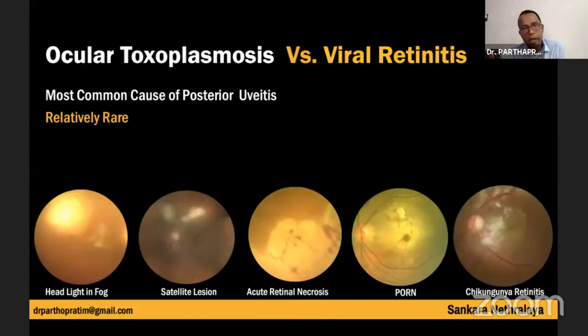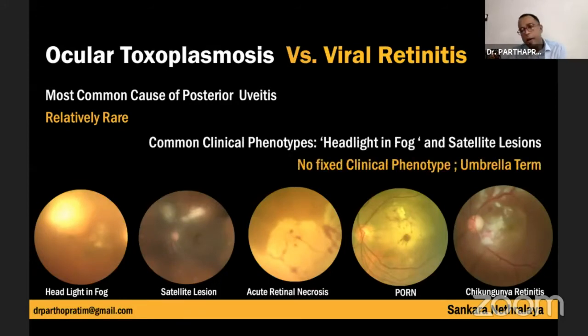So coming to ocular toxoplasma and viral retinitis, ocular toxoplasma remains the most common cause of posterior uveitis, whereas viral retinitis is relatively rare but can be seen in our day-to-day clinical practice. That's what actually happens, because we are familiar with toxoplasma. So we always think of common clinical phenotypes like headlight in fog or satellite lesions. Whereas viral retinitis is basically an umbrella term. There is no definite clinical phenotype with it.